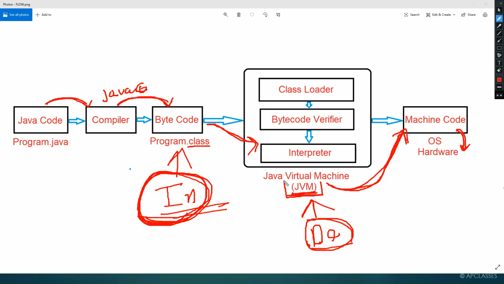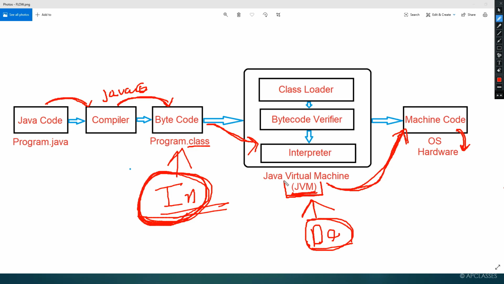Now you must be wondering, sir, do we have to download a JVM for different operating systems? Then only will our Java program execute. Now, students, if you are using the Windows operating system, you will have a question: sir, I want to develop a Java program.